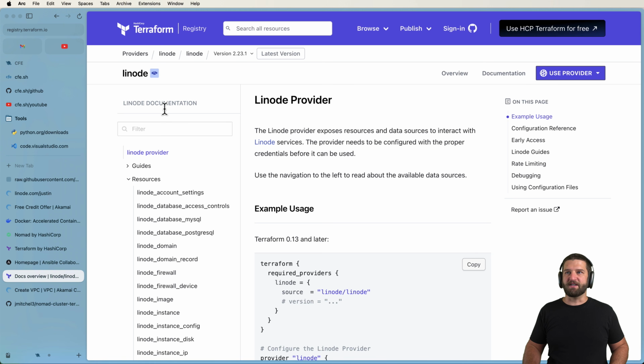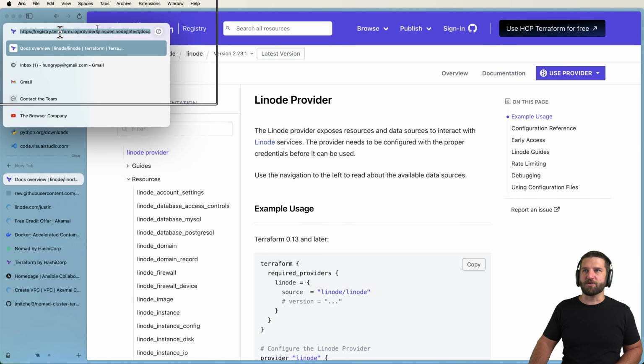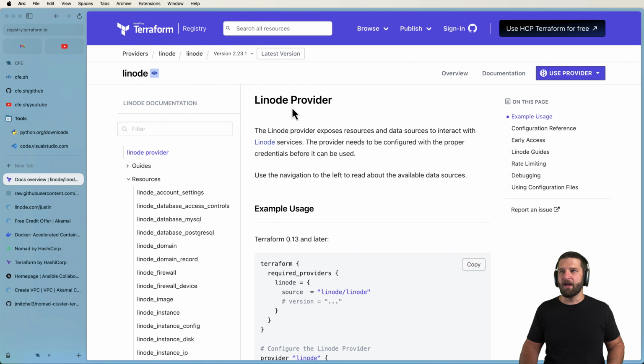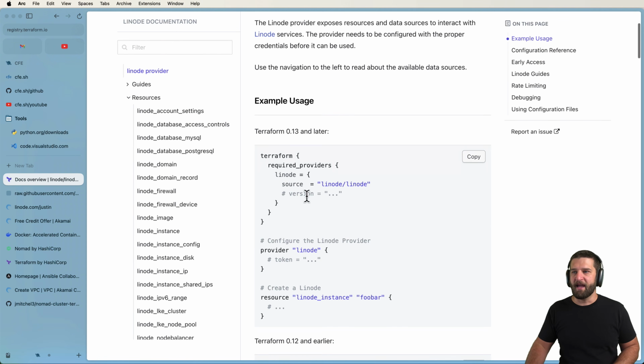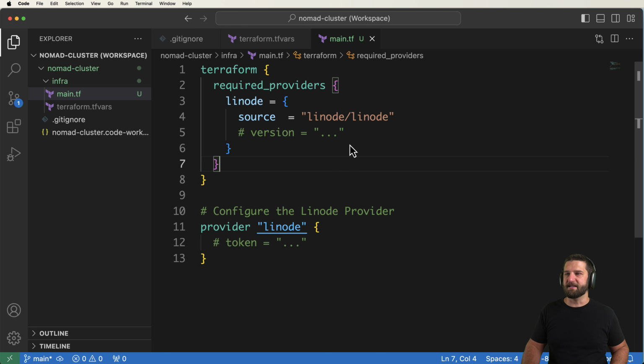So one of the things I definitely don't do is try to remember all of these different configurations. I tend to use them a lot, so of course I think things I do actually remember, but if you go to registry.terraform.io into providers and just search for Linode, you will find the Linode provider and the example usage. So we've got these things right here. The first lines are what we're going to bring into main.tf.